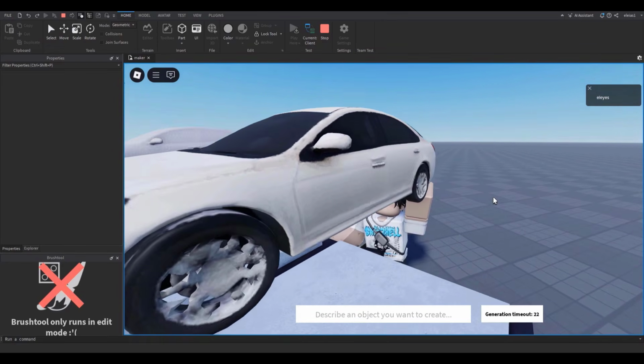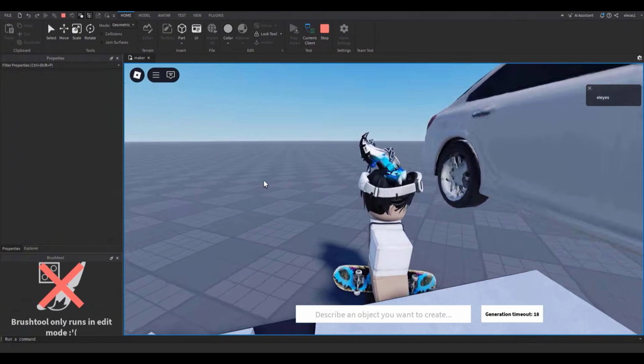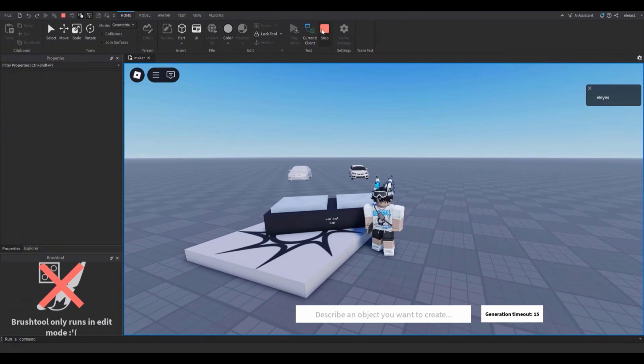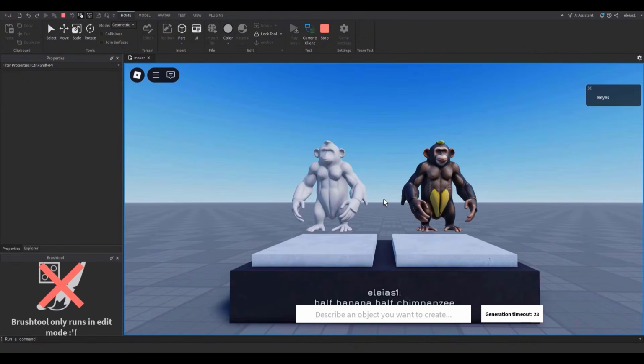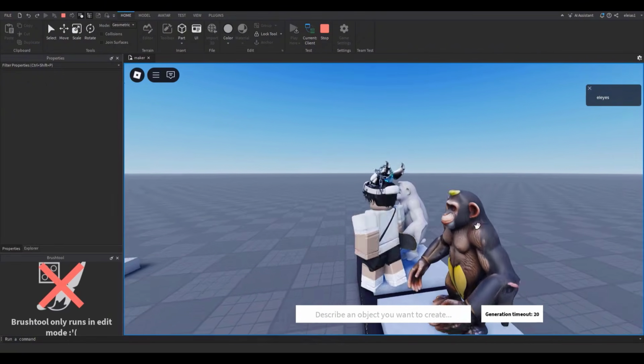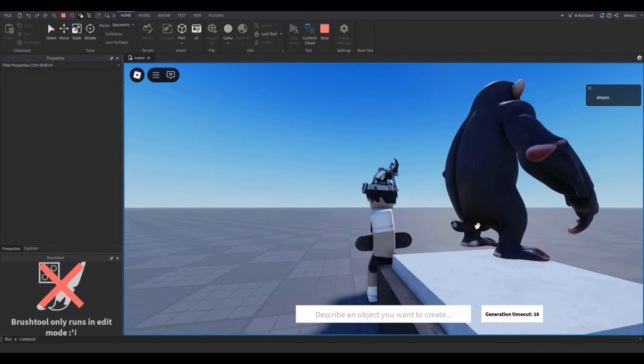Okay, not bad. It still looks a little clunky. It's not clean, but it gets the job done, I guess. So that's our tutorial on how to do AI made 3D assets. Now let's do my AI made Brainrot characters. Let's go. Half a banana and half chimpanzee. Create. Oh my god. What is this? Is this allowed on Roblox? Like, what is its tail?